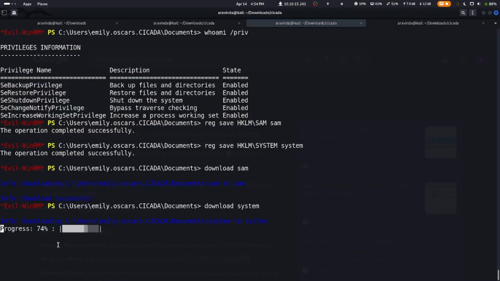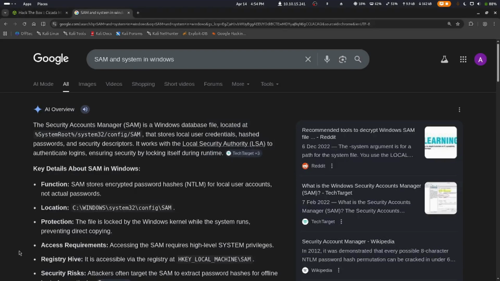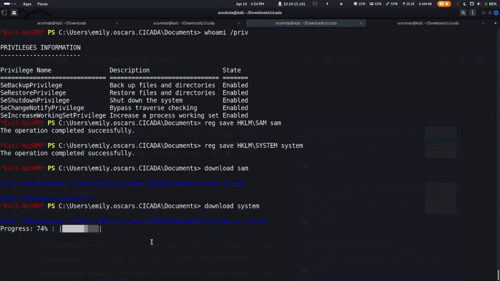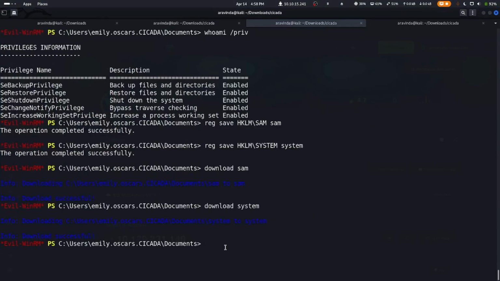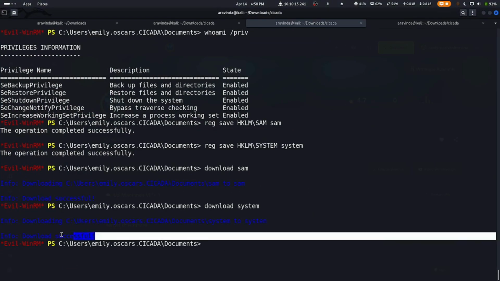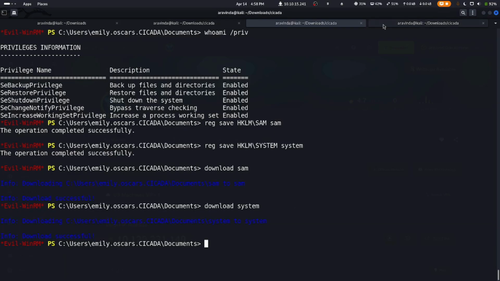So it's still 74%. I will skip some of this part. It will take a bit of time. So let me skip this part and get back. We have downloaded system successfully, and now what we can do is use impacket.